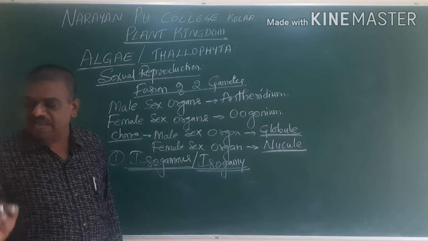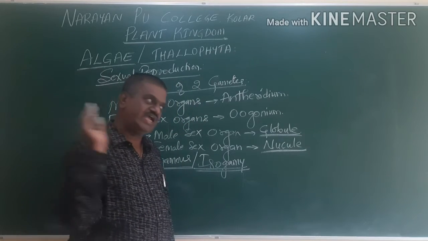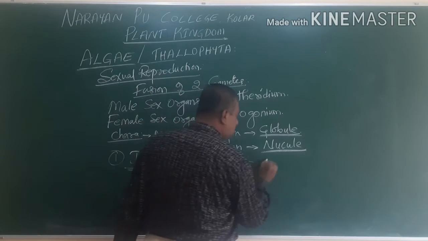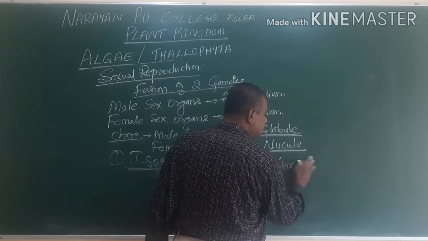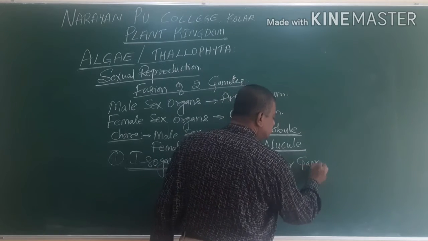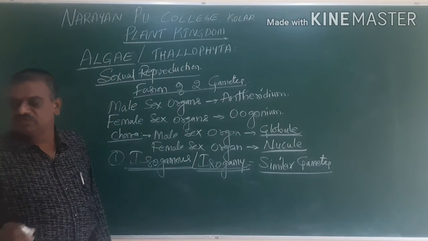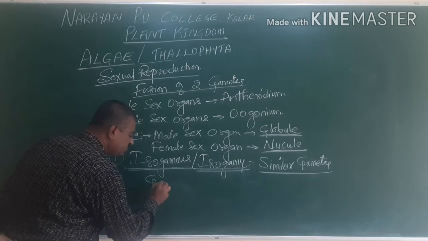Here the gametes may be flagellated or non-flagellated, but all the gametes being fused are similar, hence we use the word isogamy, which has similar gametes.